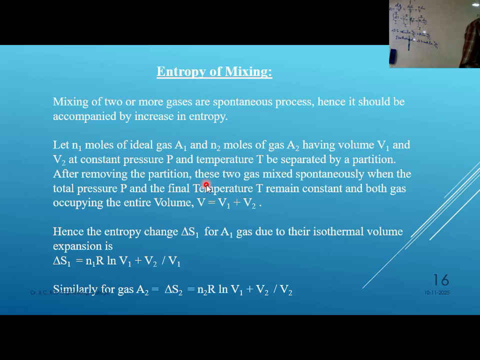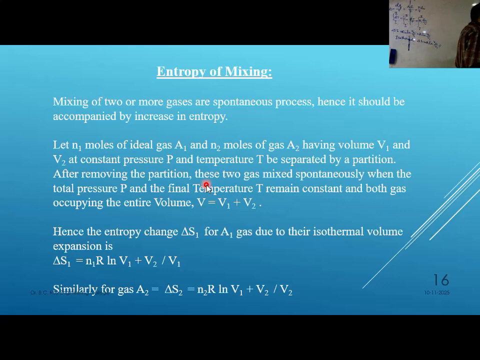First you tell me whether you understood this or not, because I am using this particular equation: total volume, final volume by initial volume. I am taking this relationship for entropy of mixing. Two different containers, two different gases, n1 moles of one gas and n2 moles of another gas.